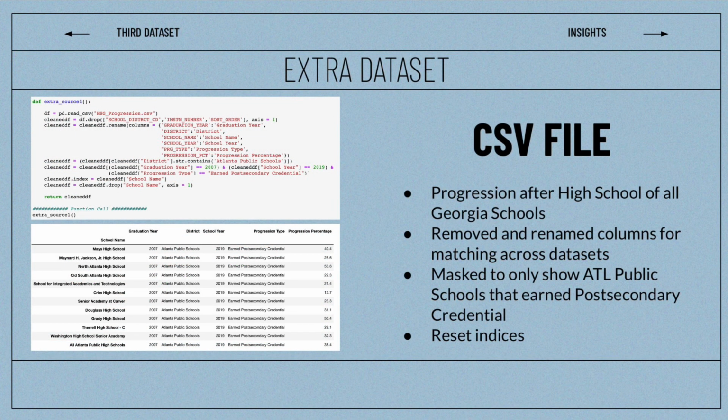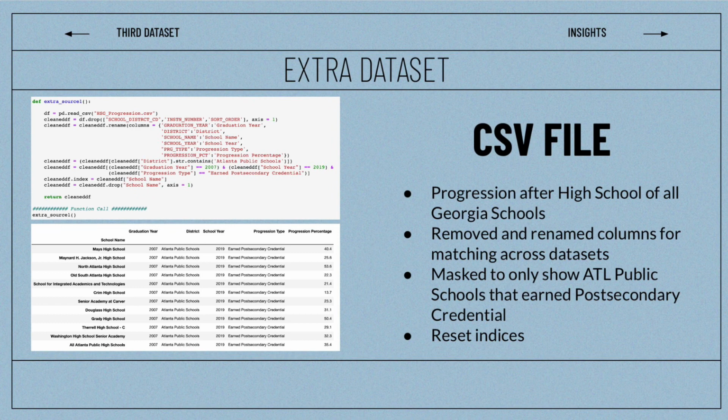Finally, we included one extra source in the CSV file that discusses the progression of high school graduates across the entire state of Georgia. First, the columns did not match the rest of our data, so we renamed them to be more consistent with our information across data sets and to properly apply them for our visuals.